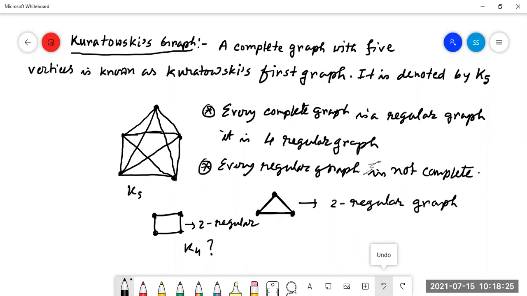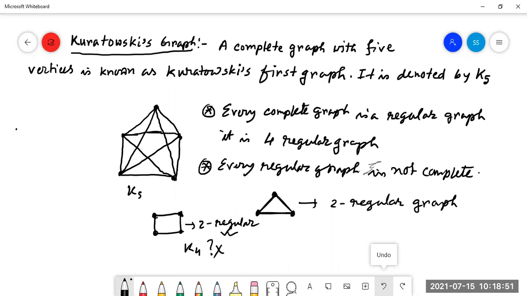From this vertex to this vertex, there is no edge, as well as from this vertex to this vertex, there is no edge. So this graph is not complete, but it is 2-regular. So although this graph is regular, it is not complete. So this is Kuratowski's graph, the complete graph with 5 vertices. That is called Kuratowski's first graph.